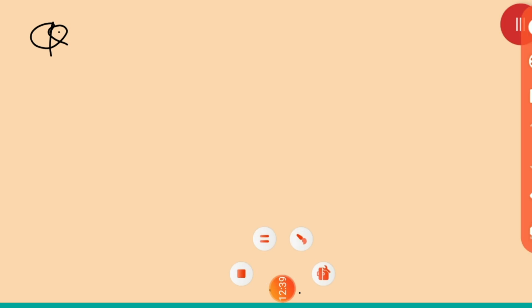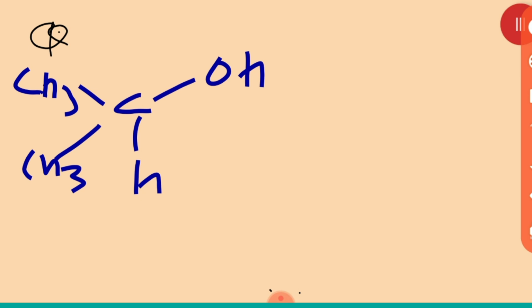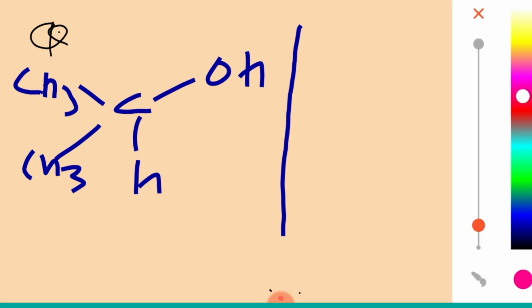I will give you one more example. Suppose we have this one, CH, C is there, then CH3, CHOH. Now tell me, will it give optical isomerism? It will be seen through the mirror. Beta, now look, you may think that if we see it through the mirror, sir, it will change.